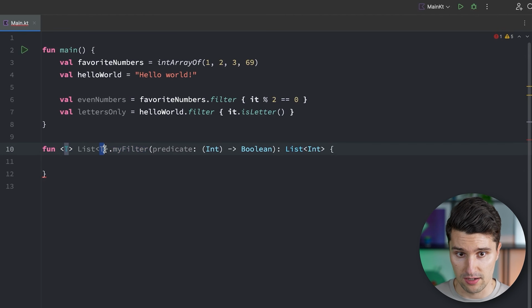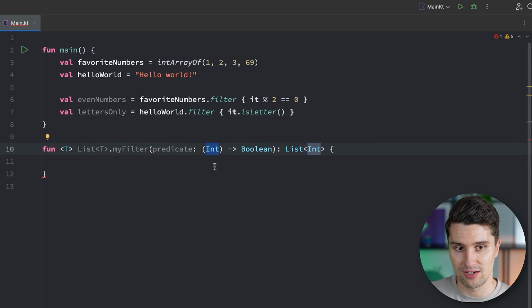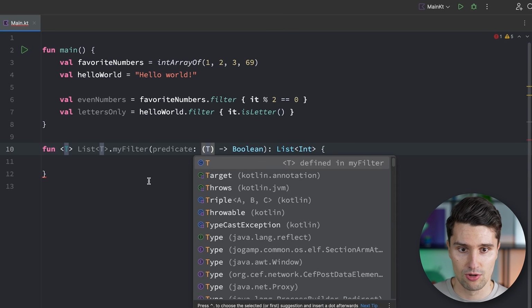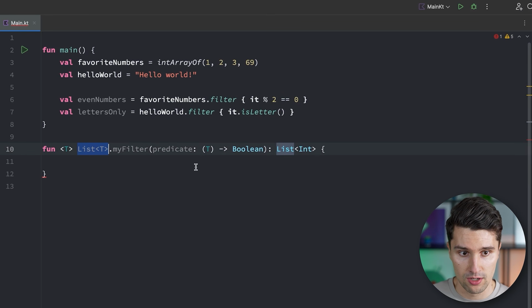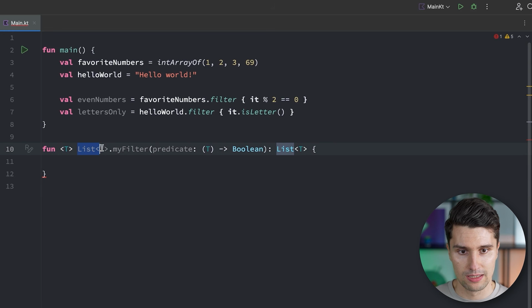The list that we extend must be of type T, but then we obviously don't just get integers here, because if we call this, if T here is a string, then this would also be a string, right? So instead of hard coding the integer here, we would need to include our T. So whatever kind of list we call this on, that's also the data type that we get in our Lambda. And that's also the data type that we get here in the return value. So we call this on a list of string, for example. Then in this single function call, T will be string.